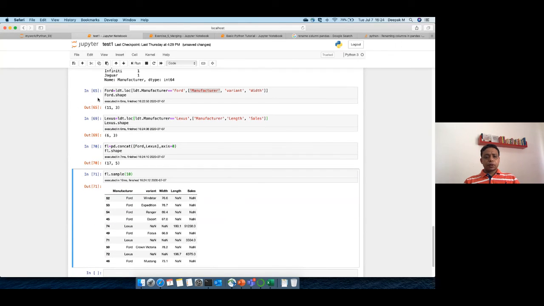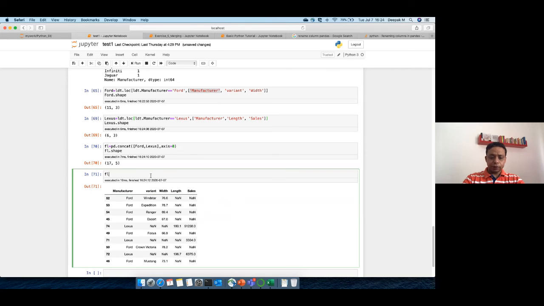Okay. So we have this Ford, wherein we have Ford manufacturer, variant and width. We are appending manufacturer, length and sales. So what will happen? Manufacturer to manufacturer columns will align when we are doing this. So all should be populated. For variant, it should be populated only for Ford. Let's check it out. Variant for Ford. For Lexus, it is NaN because here we don't have variant. So wherever we see Lexus, it is NaN. Right?